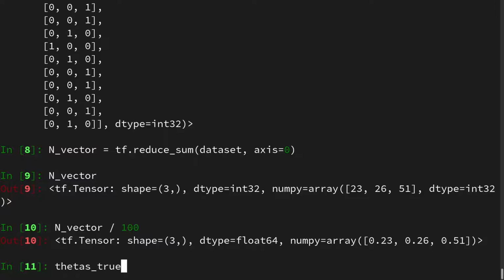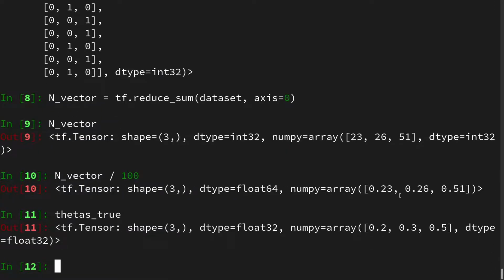And if we look at the 3 true theta values we see, they are off. But as usual, this is because of the way the maximum likelihood estimate works.